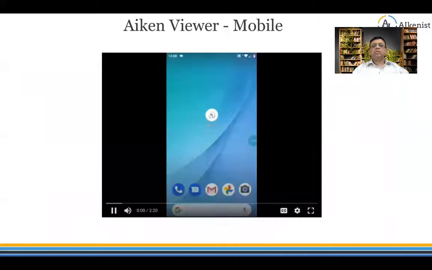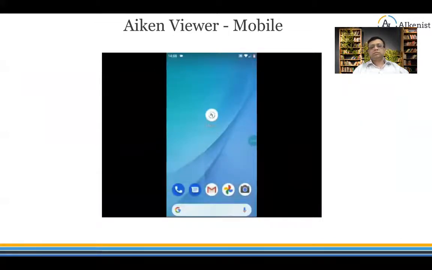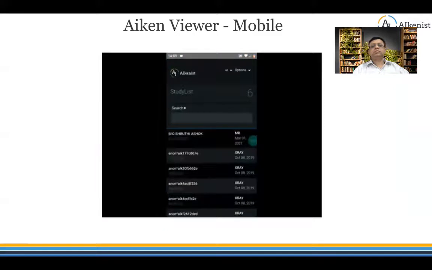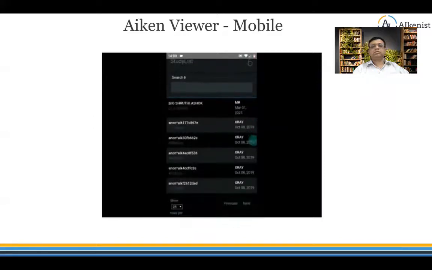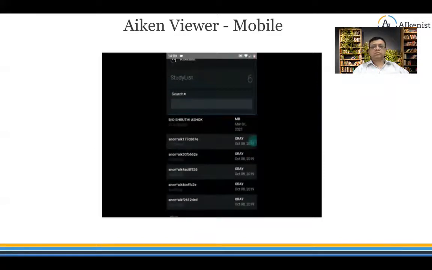Next, we'll show how this same can be used on mobile. Hello everyone. In this video, I'm going to show a demonstration of the Icon Viewer mobile app. So let me open up the app first. As soon as we open, I have logged in as user AI. In case you have not logged in, we'll be prompted to log in. Once after logging in, we'll be able to see the study list page. So let me just open up any study now.